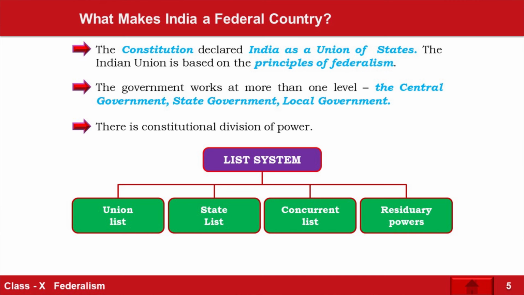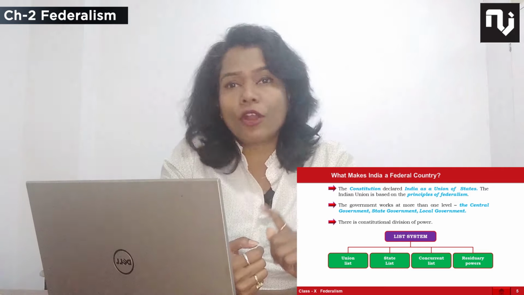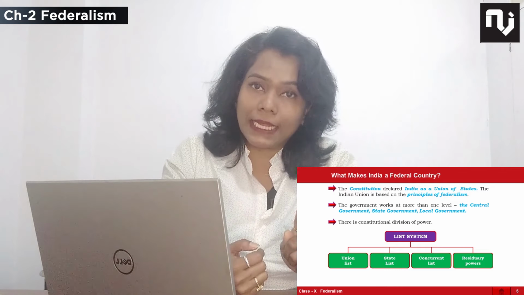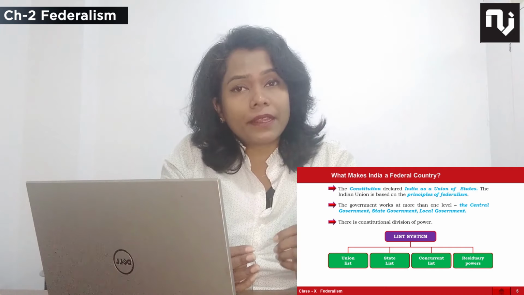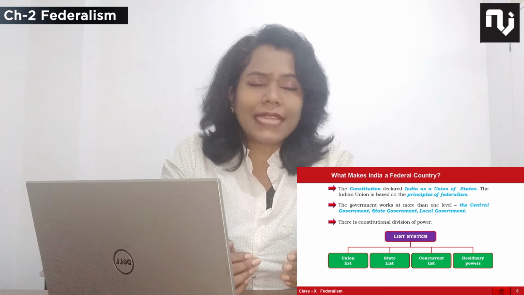So in the union list, subjects are mentioned for the central government to work upon. In the state list, subjects are mentioned for the state government to work upon. In the concurrent list, both the governments sit together to look after the needs of the people. And if there is any new subject which was not mentioned earlier, that would be called a residuary subject, and the power to make law on it will be in the hand of the central government only.